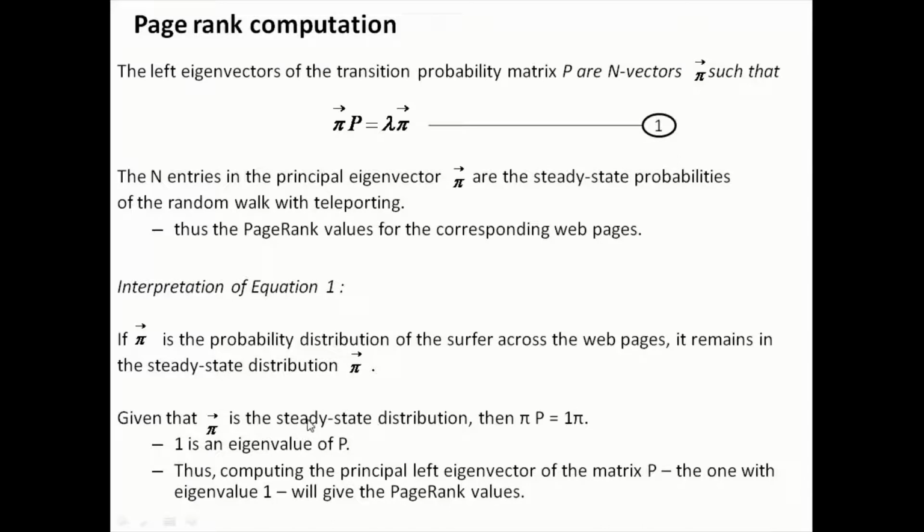Given that vector pi is the steady state distribution, pi P is equal to 1 times pi, and 1 is the eigenvalue of P. Thus, computing the principal left eigenvector of the matrix P will give the PageRank values. So if you calculate pi in the steady state, it will give us the PageRank values, and in the steady state the eigenvalue will be equal to 1 as well.